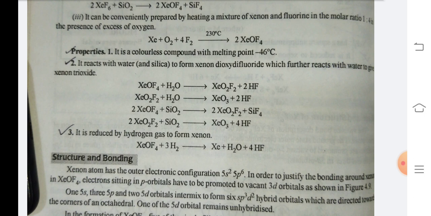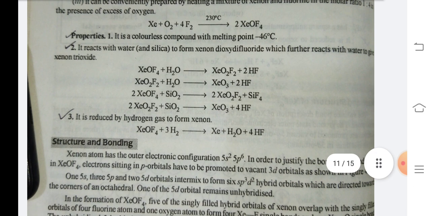Number 2. It reacts with water and silica to form xenon dioxydifluoride, which further reacts with water to give xenon trioxide. XeOF4 plus H2O gives XeO2F2 plus 2HF. XeO2F2 plus H2O gives XeO3 plus 2HF. 2XeOF4 plus SiO2 gives 2XeO2F2 plus SiF4.